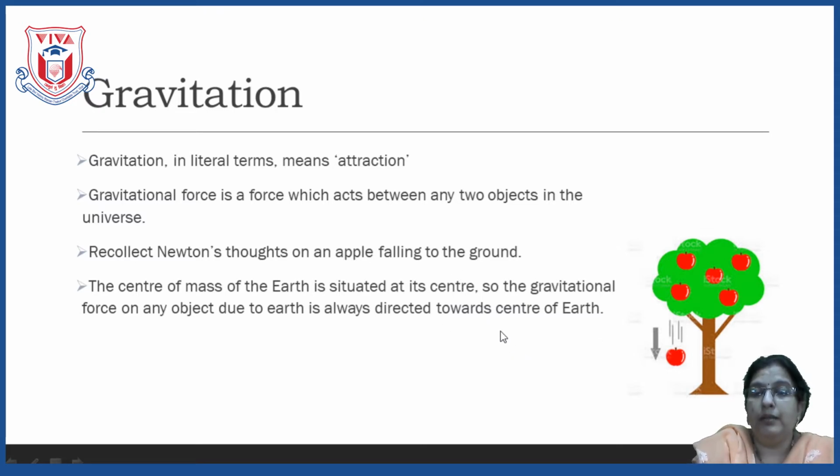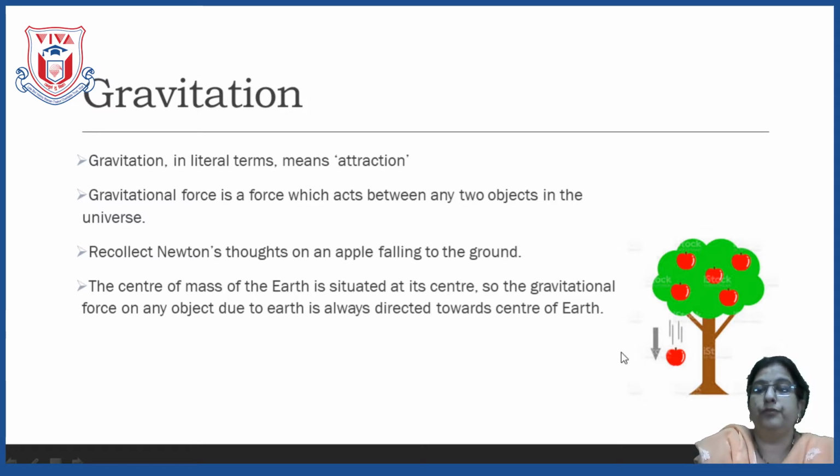So if you consider this as the earth, then its mass is at the center of this earth, and due to the mass being concentrated at the center, the pull is towards the center of the earth only.